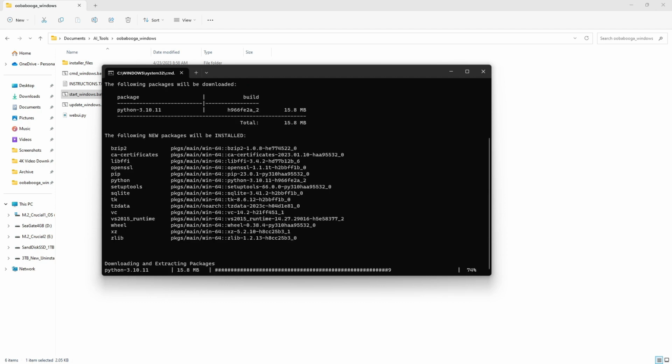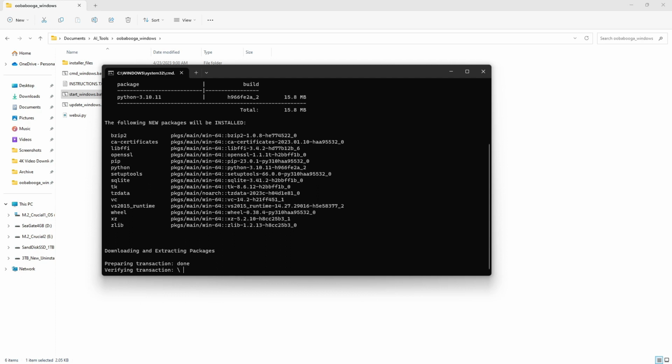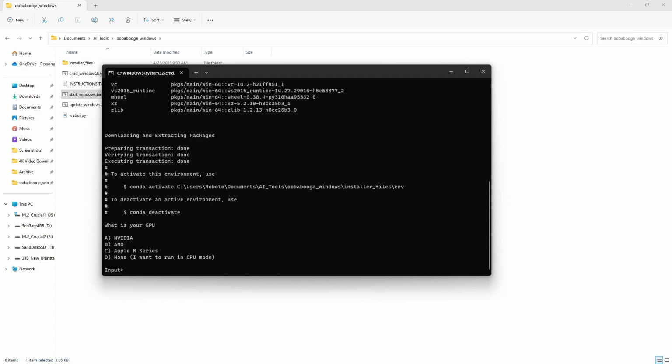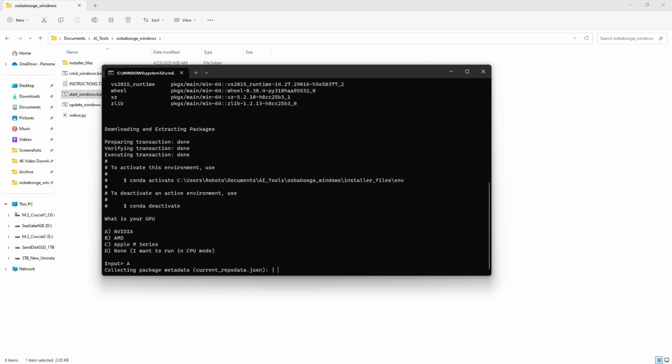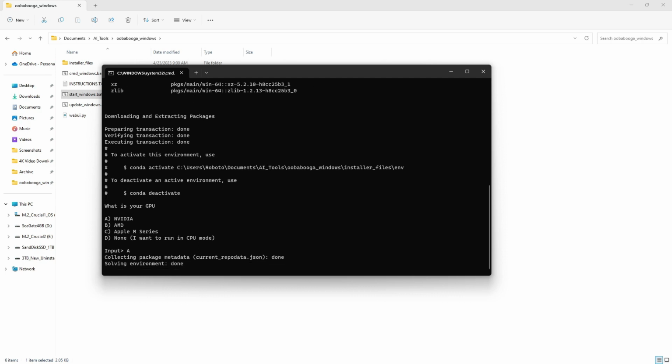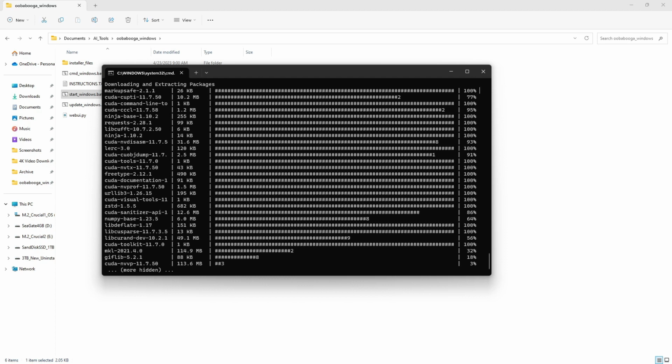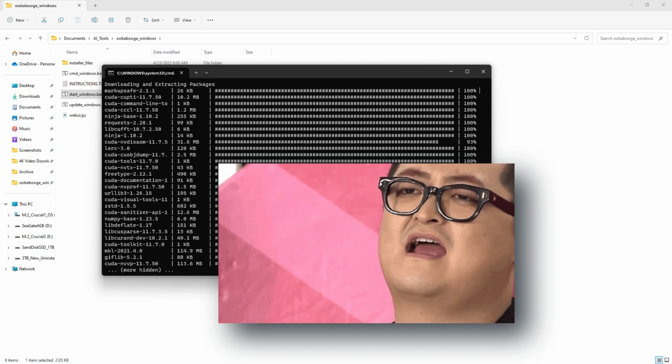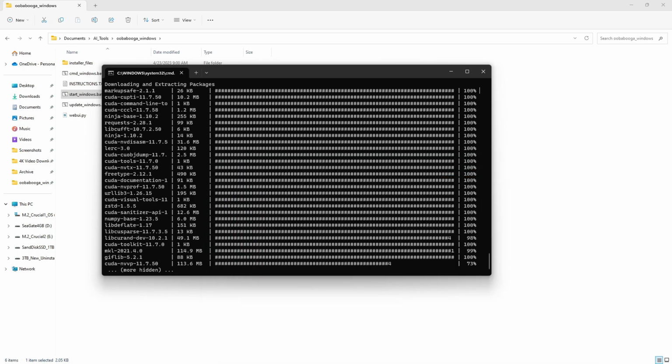And this install is going to take a long time, and that's pretty much all you need to do to get it started, and just wait for it to install and complete. Then it's going to ask you this question here if you're going to use Nvidia, AMD, or Apple, or none of the above. I'm going to select A, and it's going to start installing stuff, but when all is said and done, you should have a folder named text-generation-webui and installer_files in your OobaBooga directory. OobaBooga is now installed on your PC technically, but it's essentially a shell without a brain, and this is where StableLM models, Vicuna, Alpaca, or any other LLM comes in.